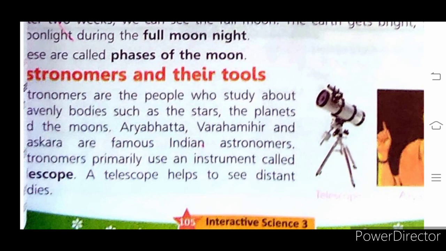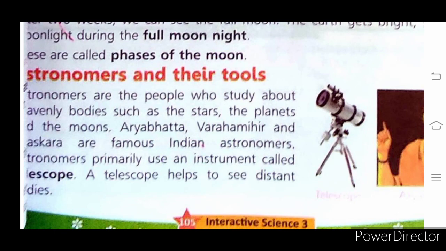These astronomers use telescopes to see distant objects, children, and they study about the heavenly bodies like stars, planets and the moon. Aryabhat, Barahmir and Bhaskar are the famous Indian astronomers.